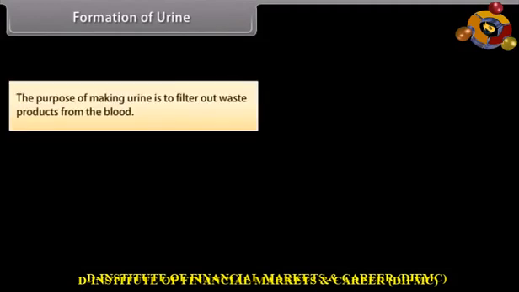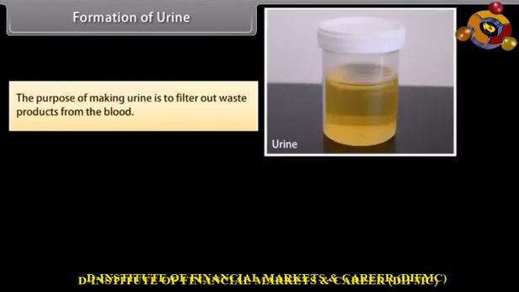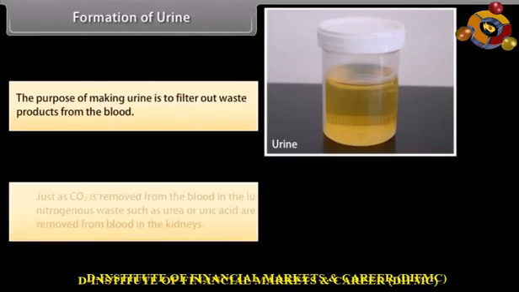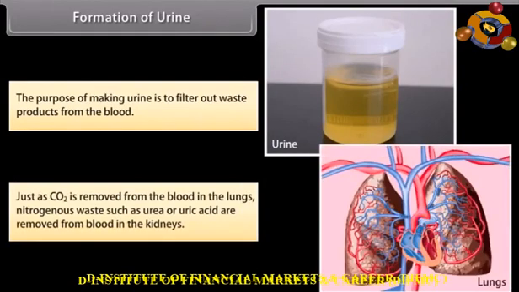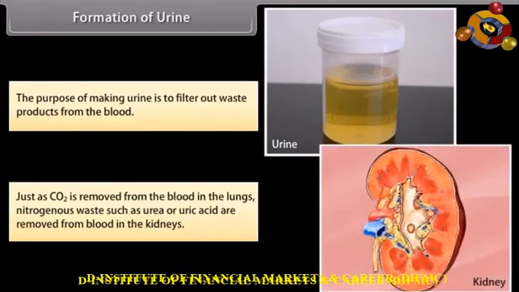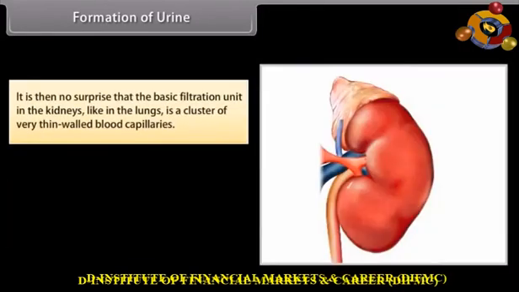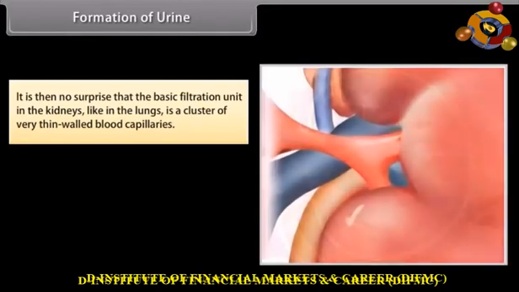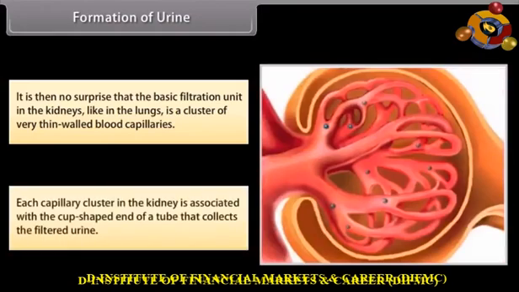Formation of urine. The purpose of making urine is to filter out waste products from the blood. Just as CO2 is removed from the blood in the lungs, nitrogenous wastes such as urea or uric acid are removed from blood in the kidneys. It is then no surprise that the basic filtration unit in kidneys, like in the lungs, is a cluster of very thin-walled blood capillaries. Each capillary cluster in the kidney is associated with a cup-shaped end of a tube that